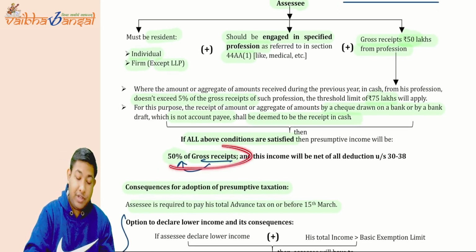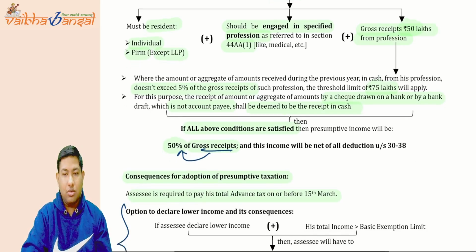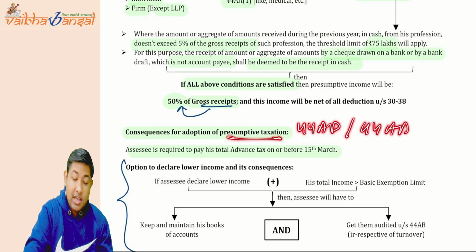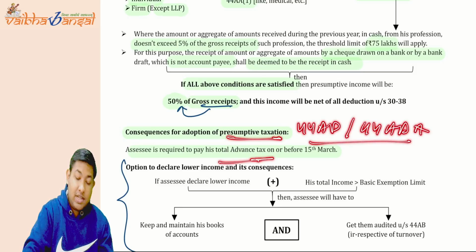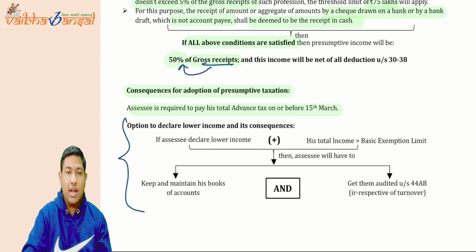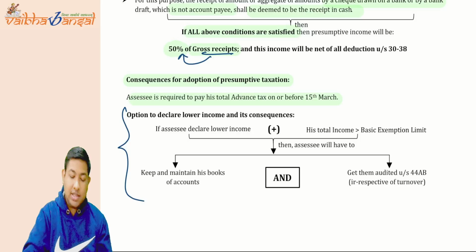Now 50% of your gross receipts will be your presumptive income, and we will see that everything is already allowed to you. Now for the presumptive taxation under section 44AD and 44ADA, you can pay the advance tax directly on or before the 15th March, not after the quarter end. Then if you want to show the lower income than the 50% as well, then you have to maintain the books of account and get them audited.